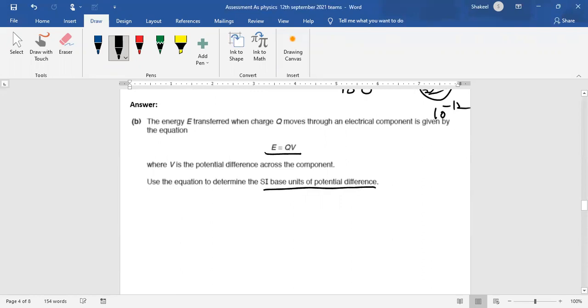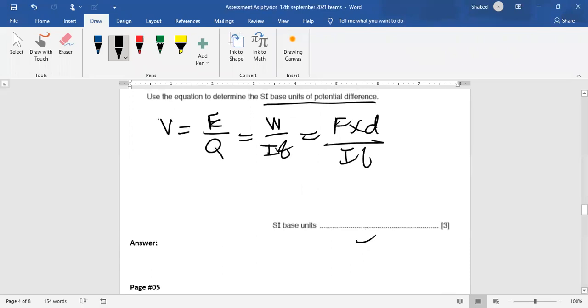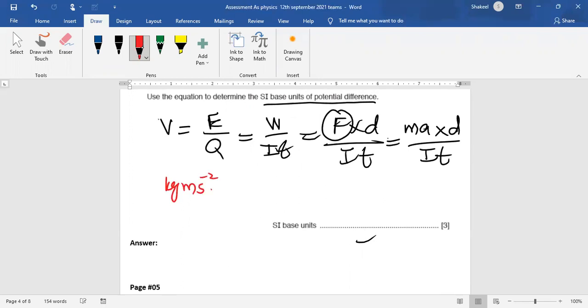Okay, then this question was very easy. You have to find the SI base unit of potential difference. So make V the subject. It is energy over charge. You know energy is like work and charge is IT, and work is like F into D. Then you simply put the unit to get the answer. That was quite easy. At place of force, you can write mass into acceleration and then into D over IT. Let me quickly solve it. Kilogram meter per second square into meter over ampere into second. So the meter is repeated 2 times, second is repeated.